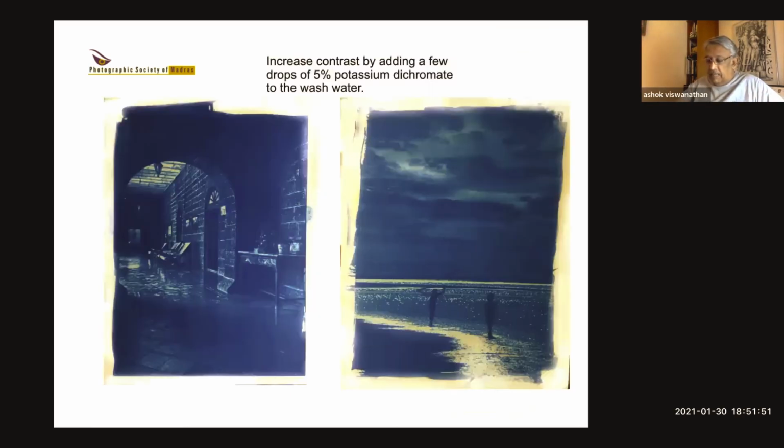Now you will find there are some images that lack contrast. Whatever you do, they look flat, especially when you have subjects like this, with sun and beach and things like that, or buildings. You can increase the contrast after exposure by adding 5% potassium dichromate to the water. It's a liquid. You need to buy potassium dichromate and make a 5% solution. A 5% solution is basically 5 grams in 100 cc of water. So you can add a little bit of that, a few drops, into the wash water, and you'll find the contrast will increase. So for this kind of images, it helps a lot.